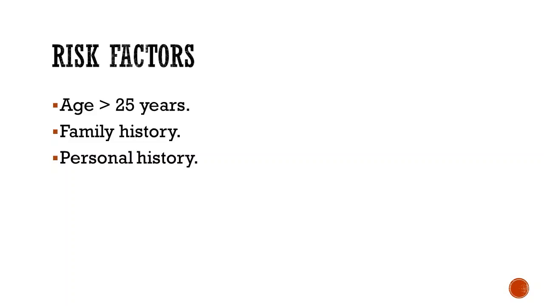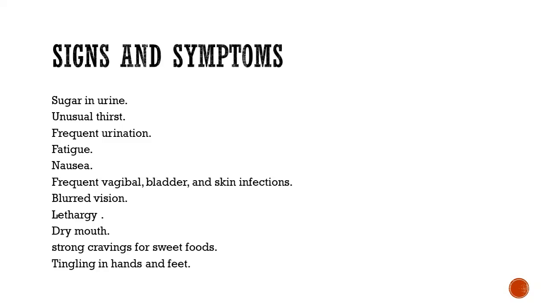What are the risk factors of gestational diabetes? Women over the age of 25 years, or those with any family history or personal history.